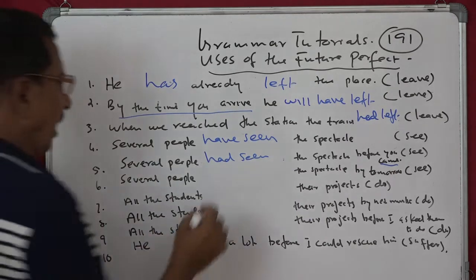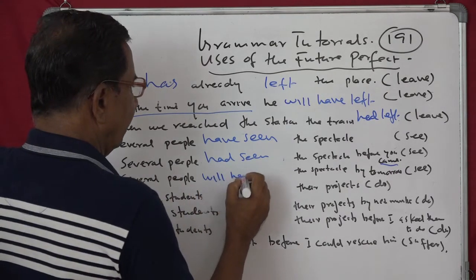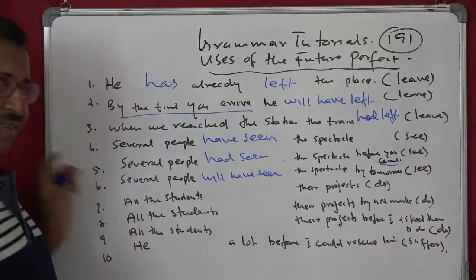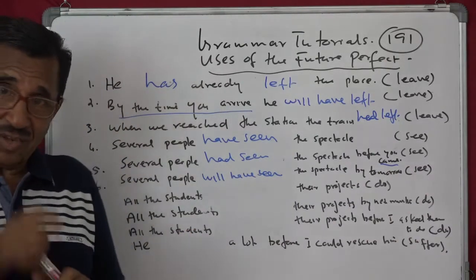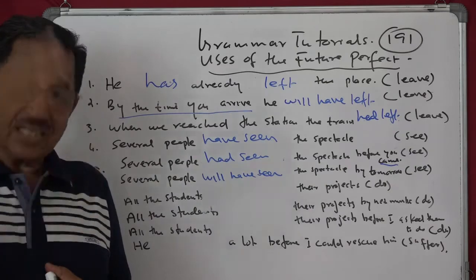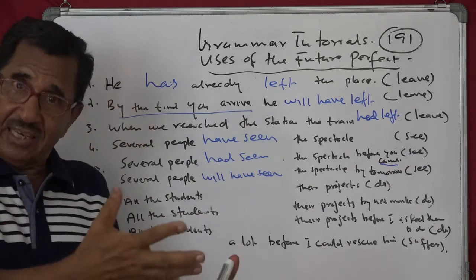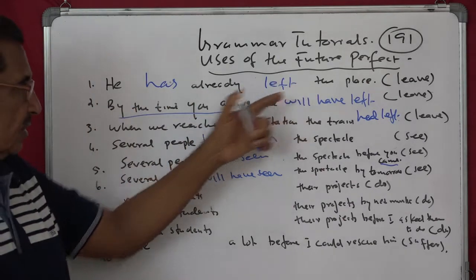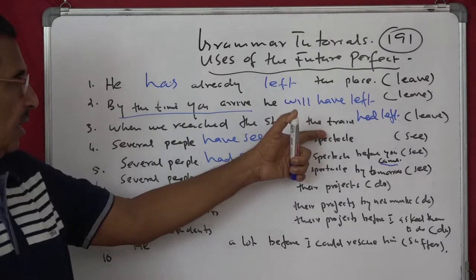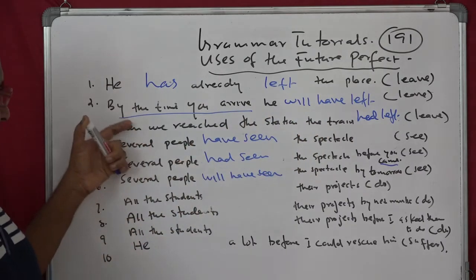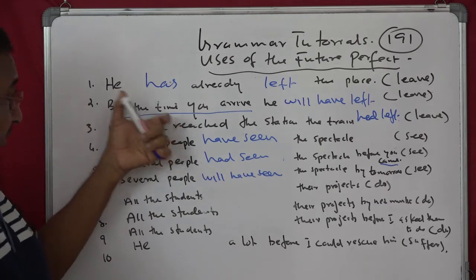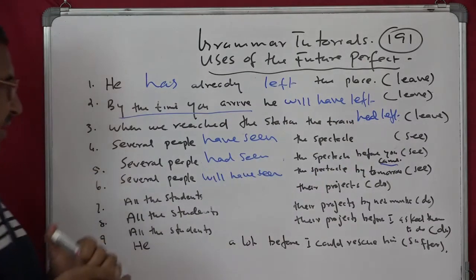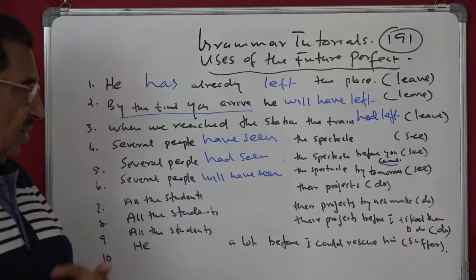Several people will have seen the spectacle by tomorrow. They have not seen, we are waiting for tomorrow. Many people will come, several people will come. They will have seen by tomorrow. See the difference. First one, just now over. Second, two past actions. Third, you have a future time and both future, but the first one will have left.